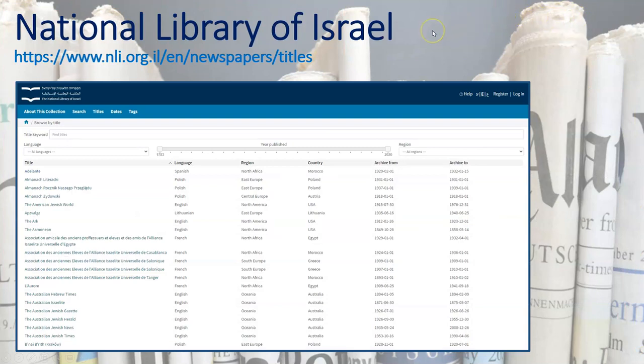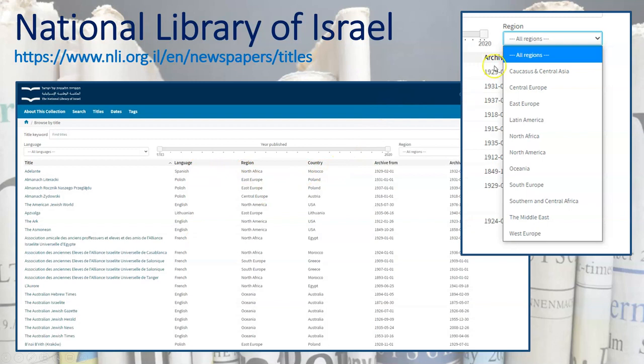National Library of Israel. This was a revelation for me, because what I learned through this, and you can see from what I've put up here, that there's newspapers that are published in a variety of different languages coming out of all the regions of the world, and various countries. And these are listed here, language, region, country. And you can select a region to focus.